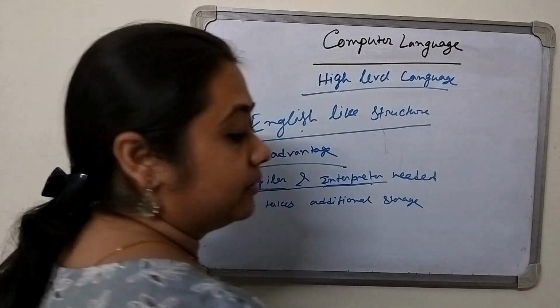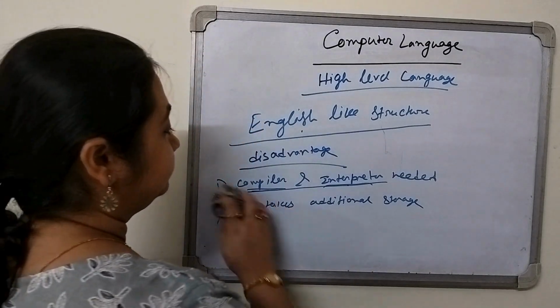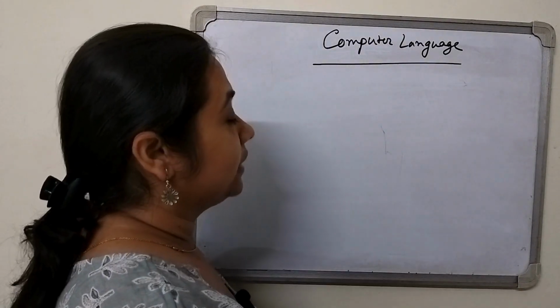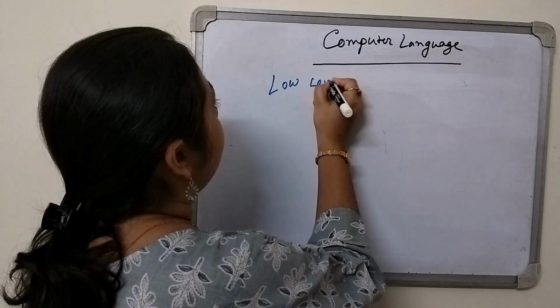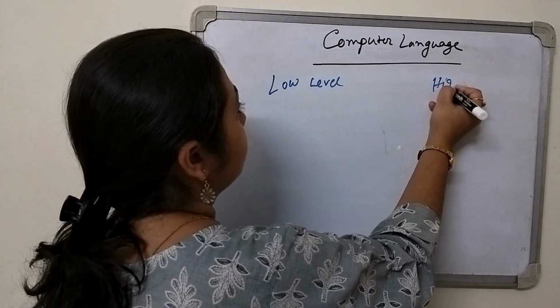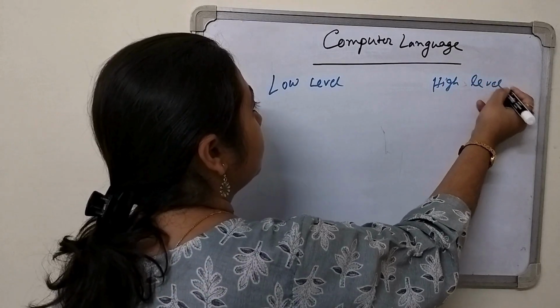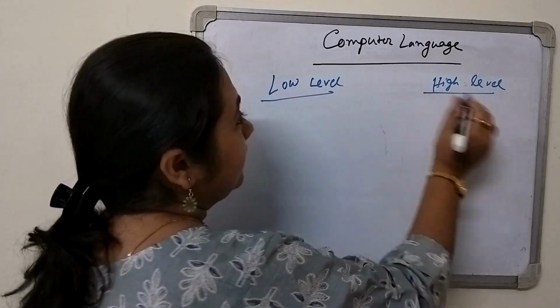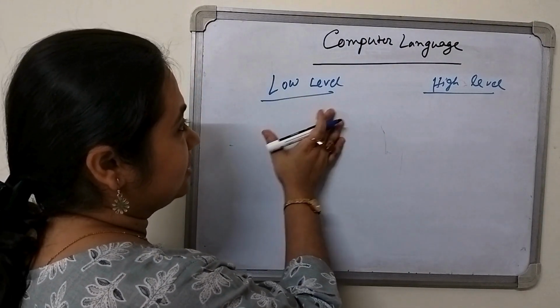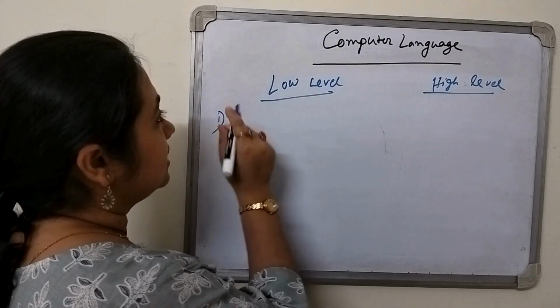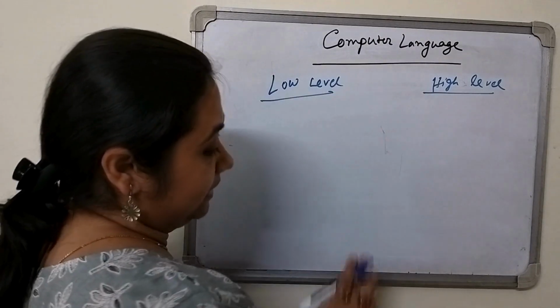Now we are coming to the next part, the difference between the low level language and the high level language. We have learned the low level language and the high level language, their advantages and disadvantages, so now we give some differences between them.